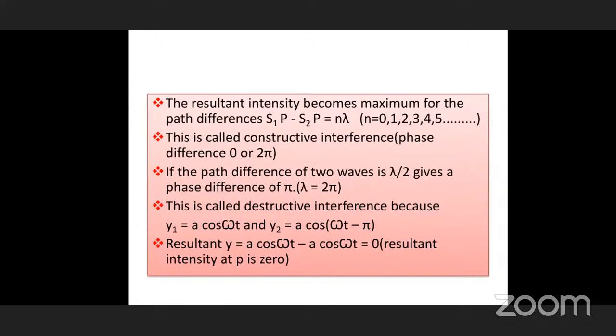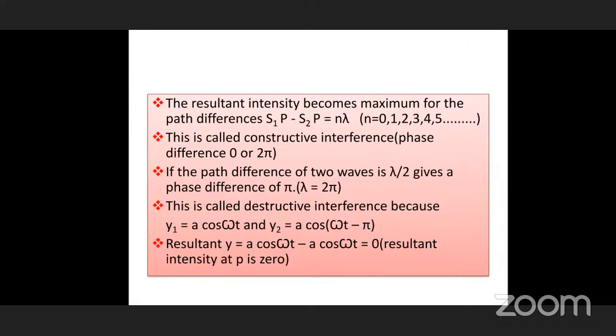When the wave is going on, with crests and troughs continuously going on, how many times does the maximum amplitude take place? That maximum amplitude consecutively, in n lambda distances, every time we can see constructive interference. And vice versa, what is destructive interference? Quite opposite to that.